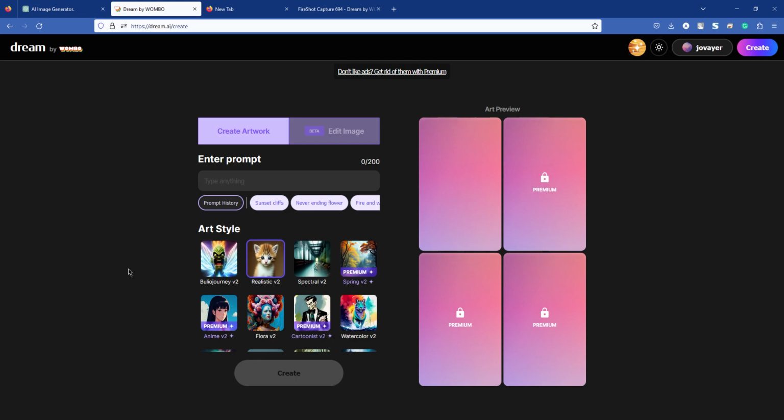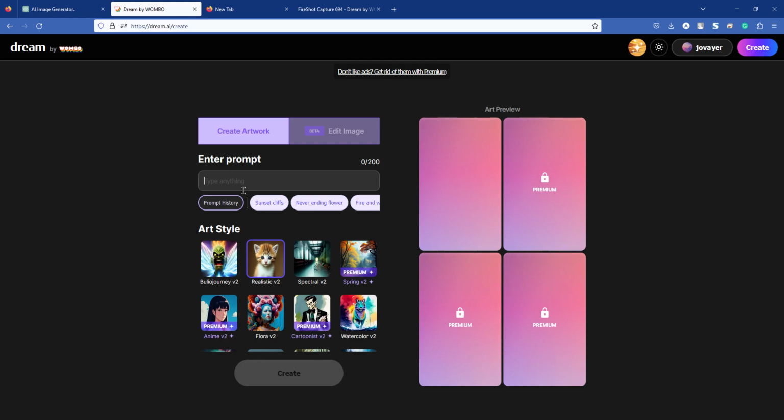When you first log into this tool, you will get an enter prompt tool where you can write about 200 characters of your imagination. You can write your idea first, then select the style. Then it will automatically generate the images. So I am trying the first one.